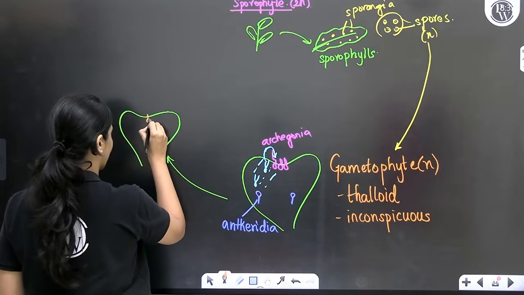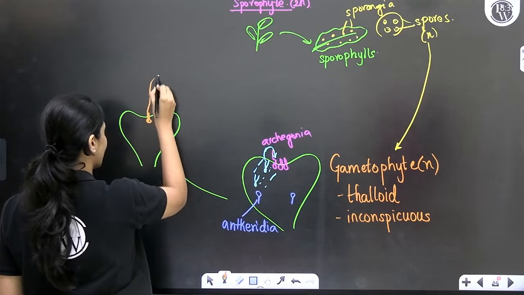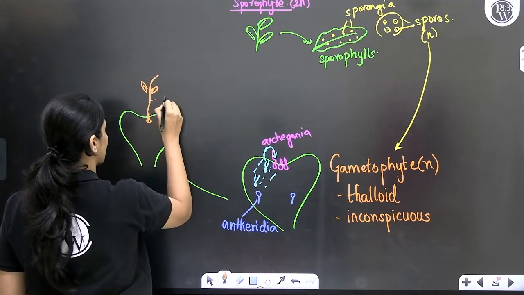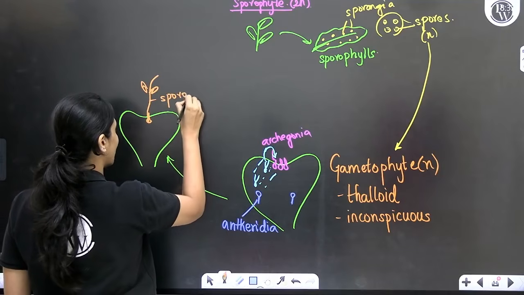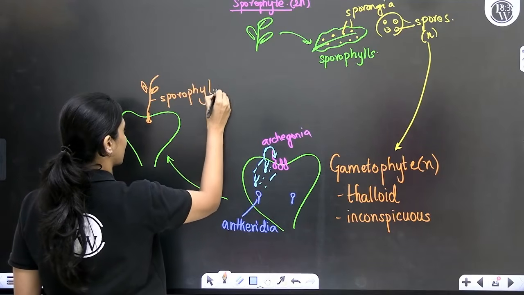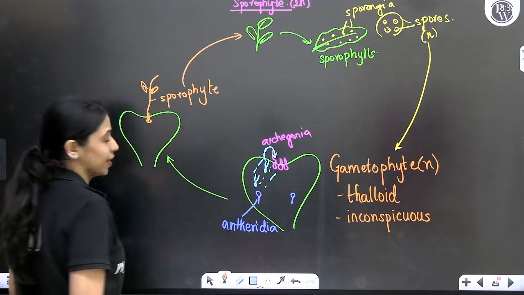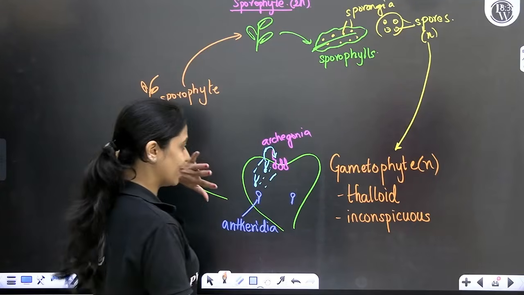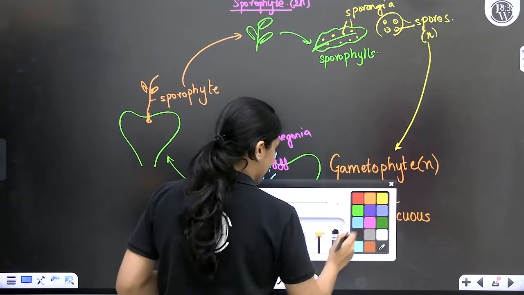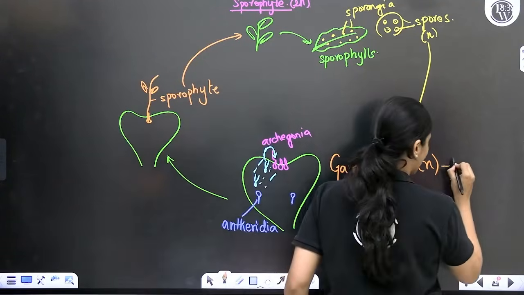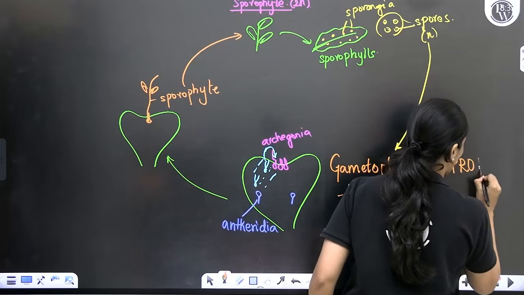So, if here the archegonium is present, from here itself, the sporophyte will develop. Okay, and then it will give rise to the mature plant body. Here the gametophyte has a special name. We call it the prothallus.